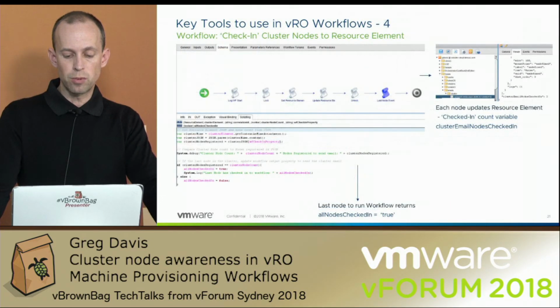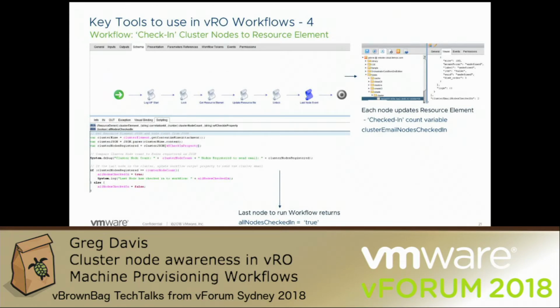So stepping through this workflow a little bit more, what happens at the end of the script task is it's actually writing to that resource element and updating a value called cluster emails nodes checked in. It's updating a counter in the value of that property. So each successive node that checks into the workflow will increase the counter. And then I've got some code down there, which is basically looking to see how many nodes are actually in this deployment, and then comparing it to the counter value.